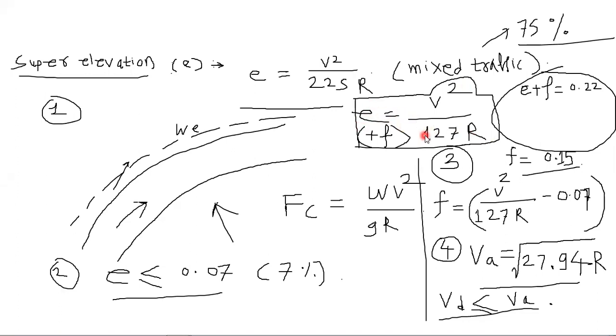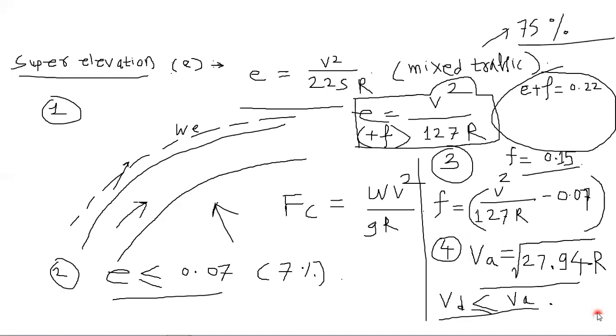This is the formula. Now, second step: if your E is exceeding this 0.07, then apply the third step, right? Find out the value of F by using this formula. If F is also exceeding 0.15, then go for the fourth step, that is VA equal to under root of 27.94 into R. The R is also under the root. So your VD should be less than the V allowable, or less than or equal to in extreme conditions. So this is all about super elevation.